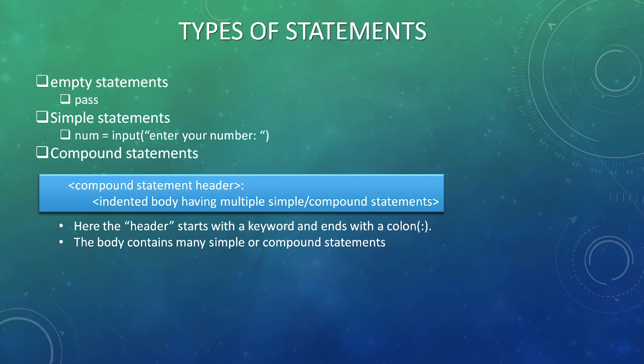They are simple statements, whereas the third kind are compound statements. Compound statements have a syntax in which there is a header section followed by a colon sign, and the body must be indented with multiple simple or compound statements. The header starts with a keyword and will end with a colon. Syntax has to be kept in mind very carefully. The body contains many simple or compound statements. So there are three types of statements: empty statements, simple statements, and compound statements.